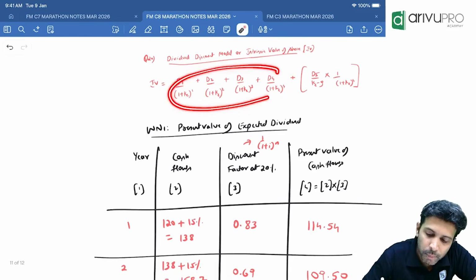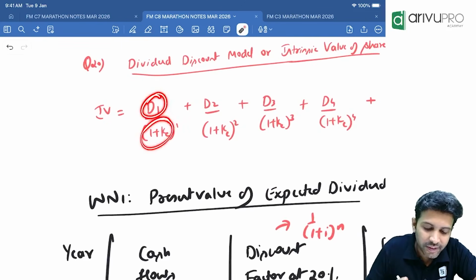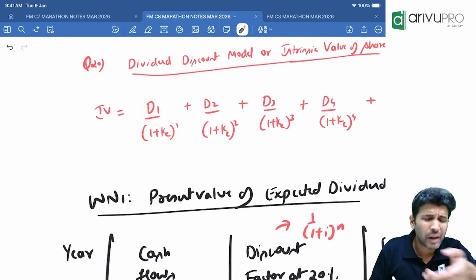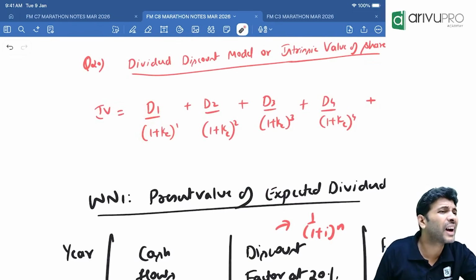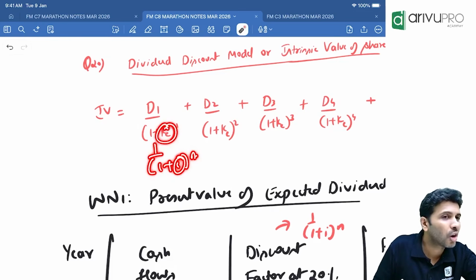This portion of the formula, what we just did now, no? This is the first part of the formula. If you want to check, D1 divided by 1 plus cost of equity. Cost of equity here is nothing but I. What is the discount factor? 1 divided by 1 plus I whole power n. They have substituted I with cost of equity.